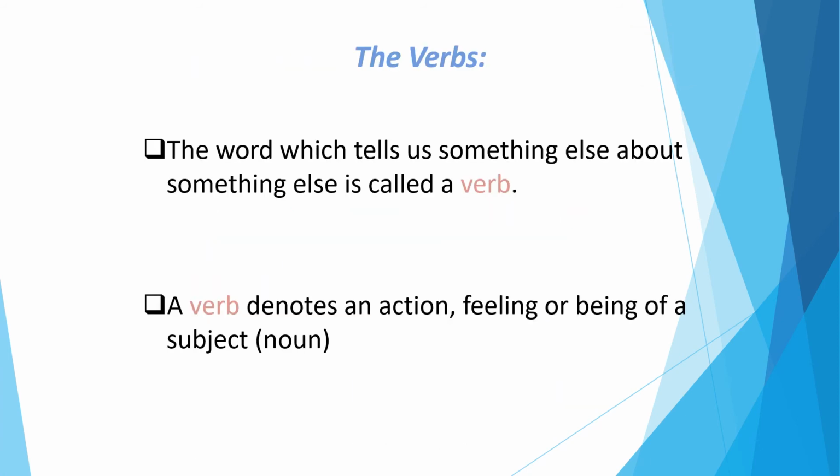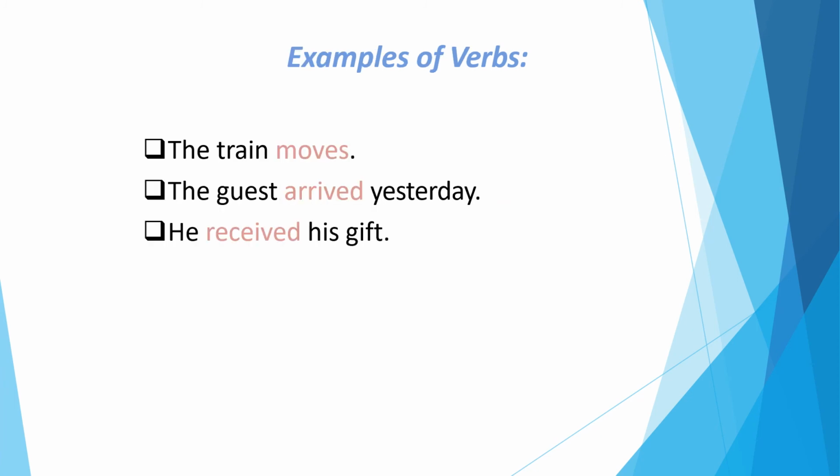The verbs. The word which tells us something about the subject is called a verb. A verb denotes an action, feeling or being of a subject or noun. Examples of verbs: the train moves. What does the train do? It moves. The guest arrived yesterday. When did the guest arrive? They arrived yesterday. So arrived is the verb.